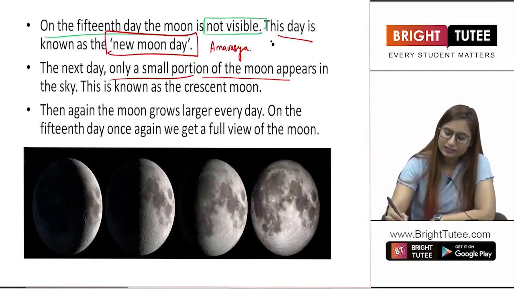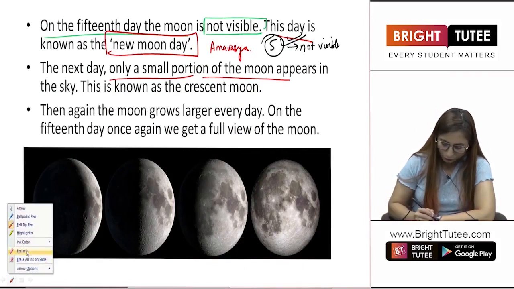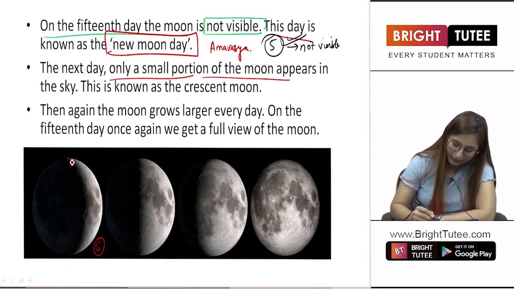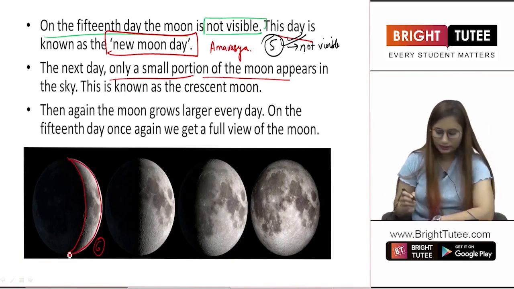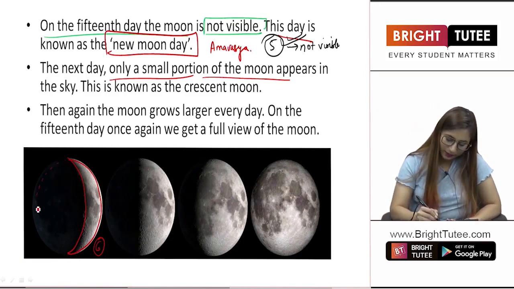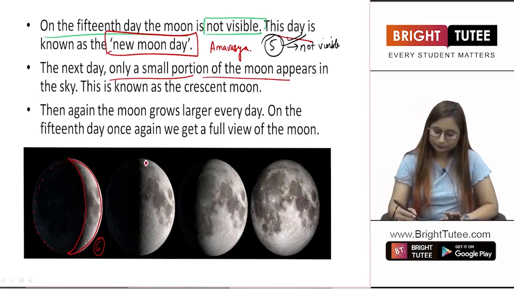Now the fifth phase is new moon day, on which the moon is not visible. Hence the fifth phase is no picture of the moon. Then the sixth phase is this picture. What is happening here? You are again able to look at a partial part of the moon, only a part of the moon basically. This is the part visible to you. Although the whole moon is present, you are only able to look at a part of the moon which is bright to you.